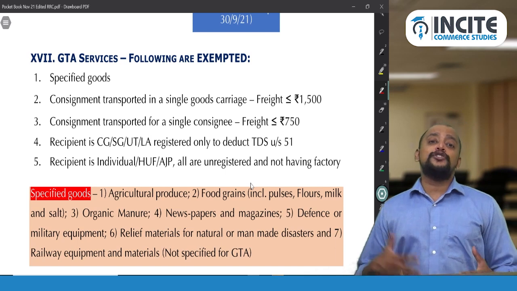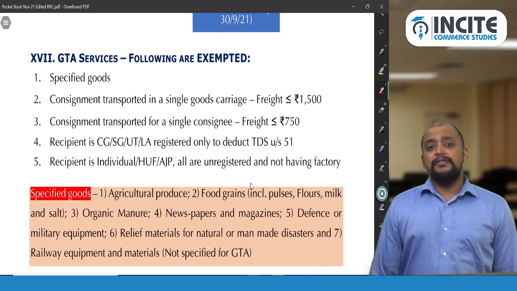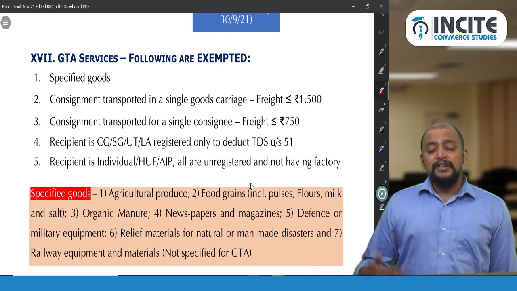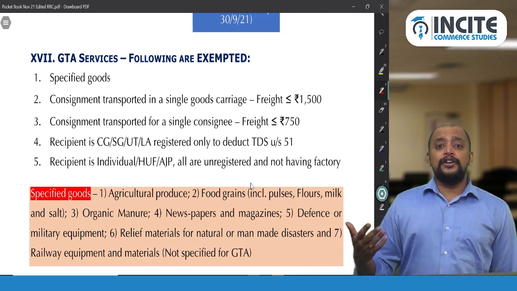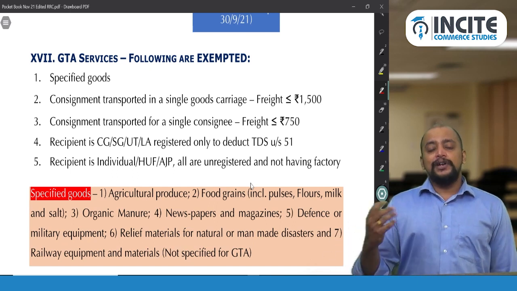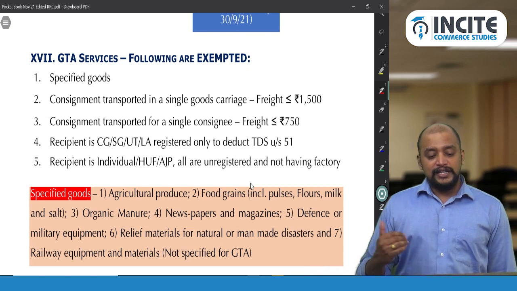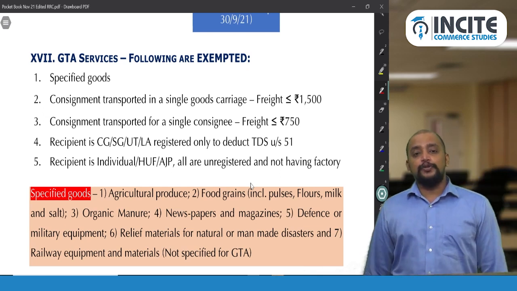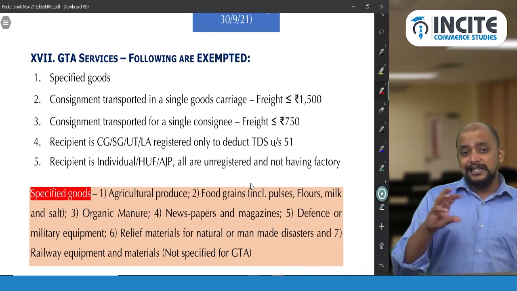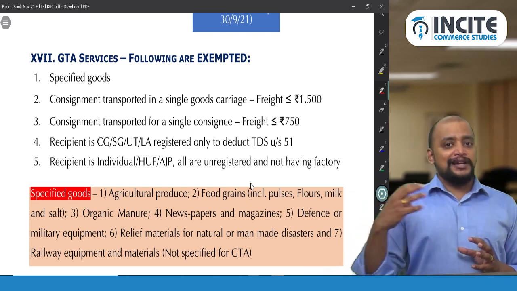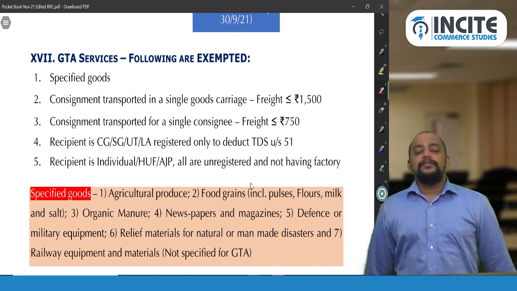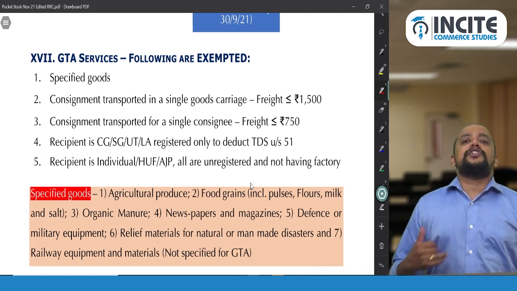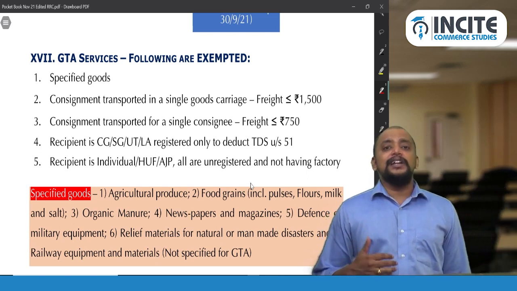When goods belonging to multiple people are transported, we will not collect the freight per carriage. We will collect the freight per consignee. In that case, the freight does not exceed 750 for a consignment transported for a single consignee, that is, we will be collecting each consignment wise. So when the freight does not exceed 750, it will be exempted.